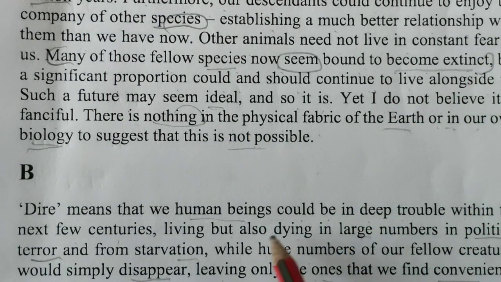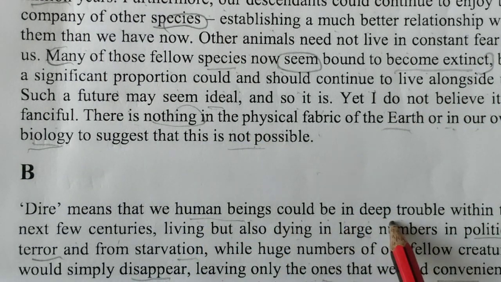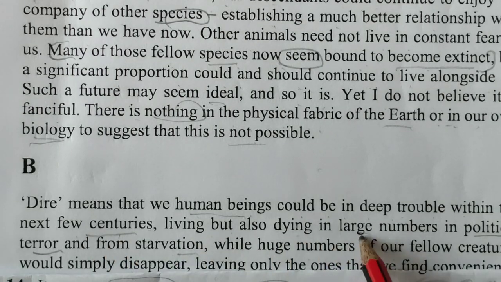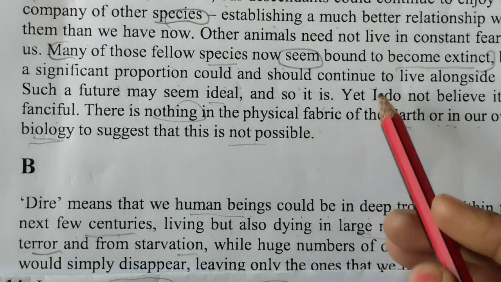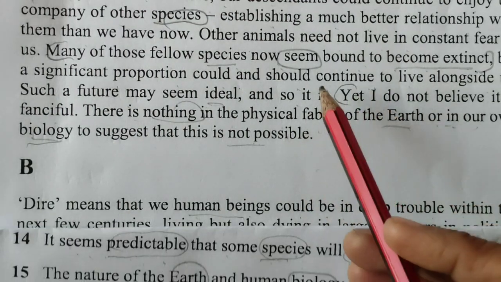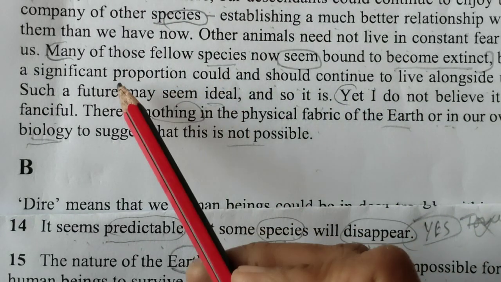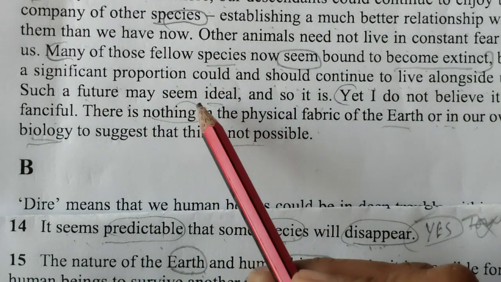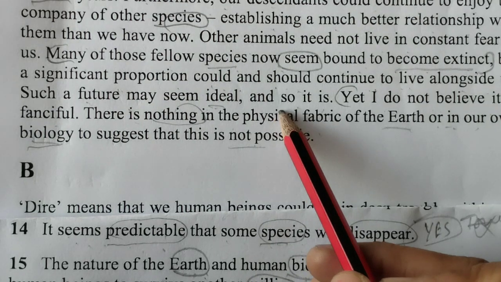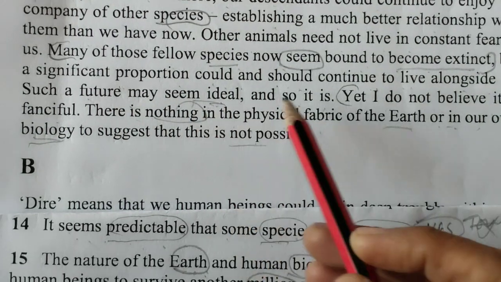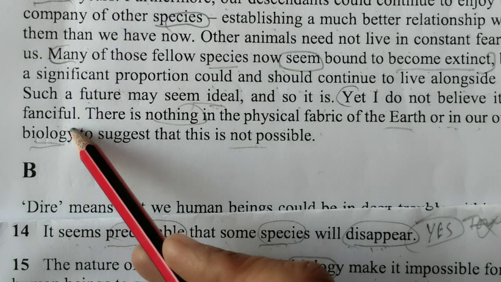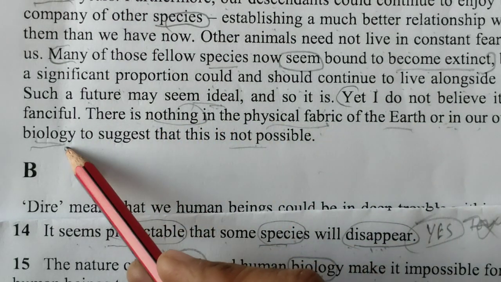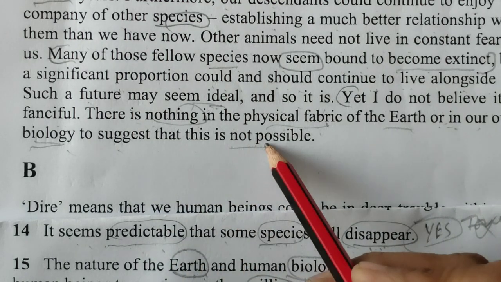And here also, we human beings could be in deep trouble within the next few centuries, living but also dying in large numbers. So here this statement should, because here they are saying a significant proportion should continue to live alongside. Such a future may seem ideal, and so it is. Here it is saying, I do not believe it is fanciful. There is nothing in the physical fabric, meaning earth, or in our own biology, to suggest that this is not possible.